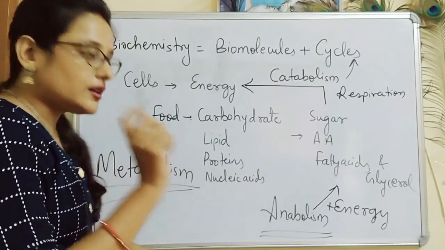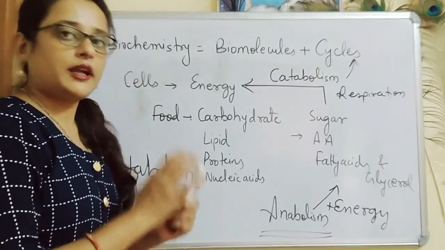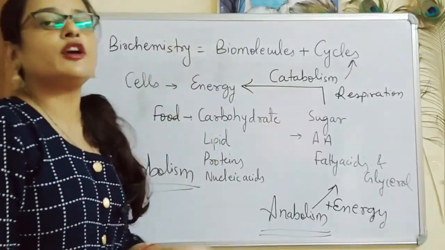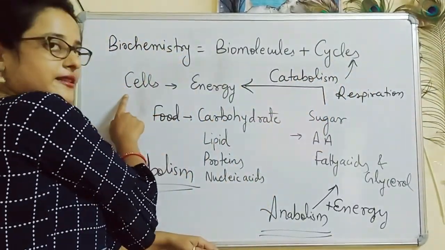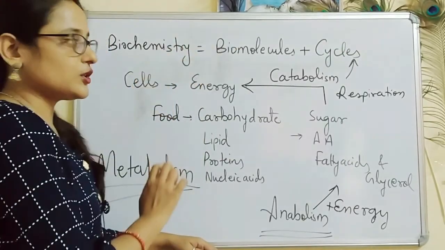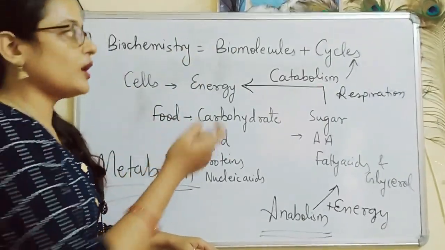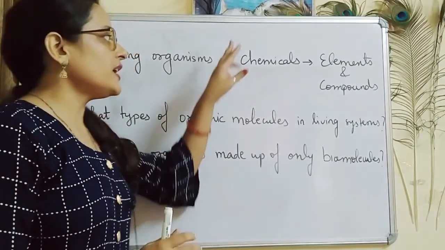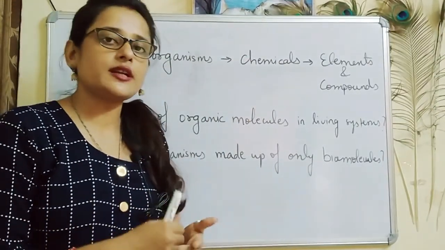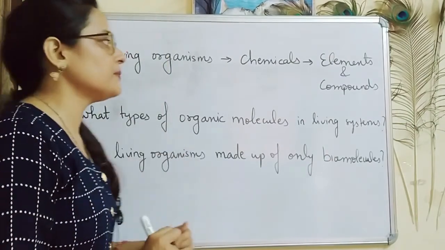So we can use a term here, metabolism. Metabolism is the sum total of all the chemical reactions or cycles which take place inside cells and deal with biomolecules. So metabolism is equal to catabolism plus anabolism. Now we will deal with these three questions which will help you understand the concept of biochemistry a little bit better.